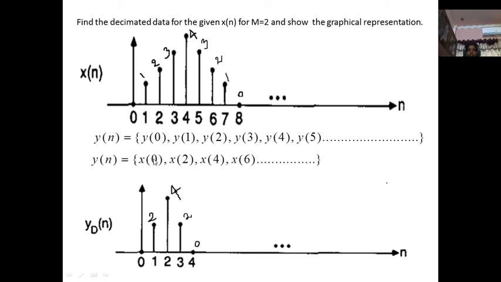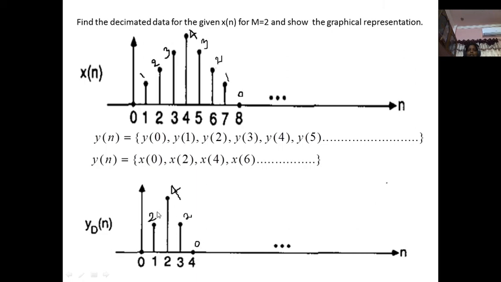So y of 0 equal to x of 0. That means at the y of 0 position we have to place x of 0. Next, at y of 1 we have to get the x of 2 sample. What is the x of 2 sample? It has an amplitude equal to 2. What about this sample? We missed it, downsampled. Then y of 2 equal to x of 4, having amplitude 4. Y of 3 equal to x of 6.